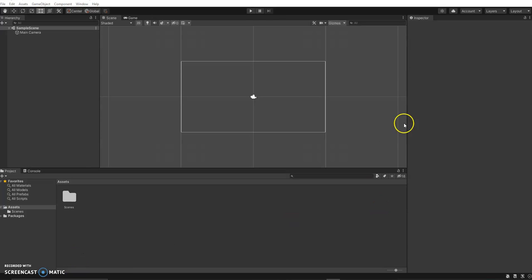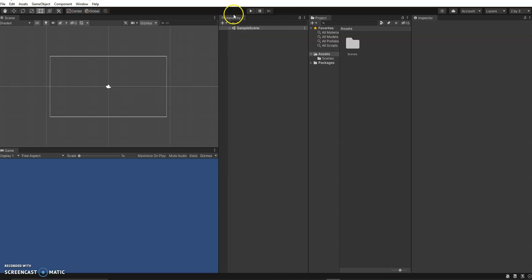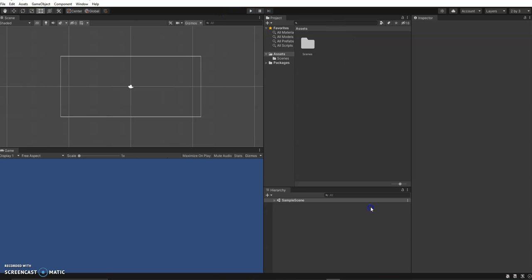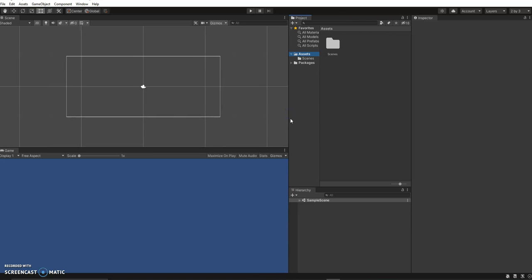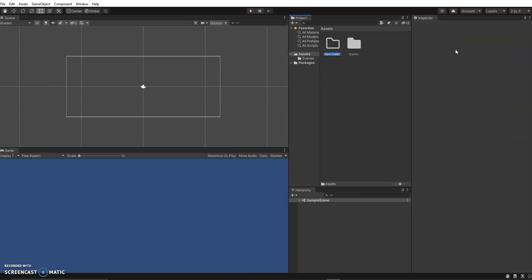So I've got my Unity open, it's set to 2D. I'm just going to go to my 2x3 layout, which I prefer, and just drag this one down over here. Okay, so in the olden days, we had to go into Photoshop or something and create our little assets. However, it's made it quite a bit easier. I'm just going to make a new folder here, create folder, and I'll call this Sprites. We'll do that right away.